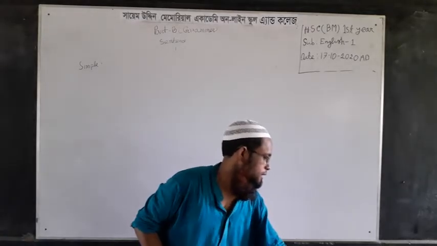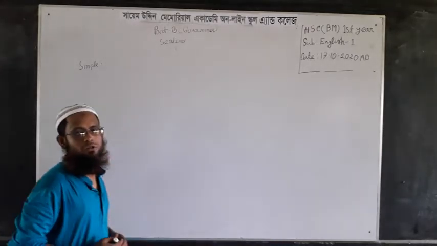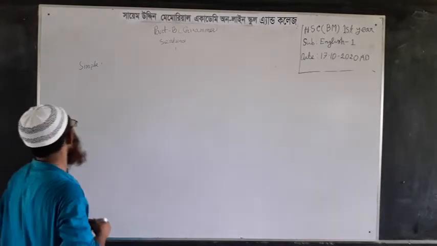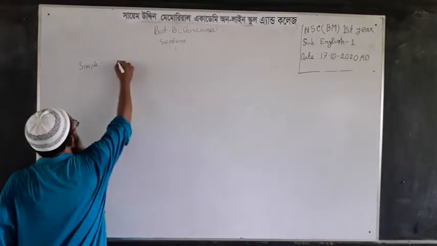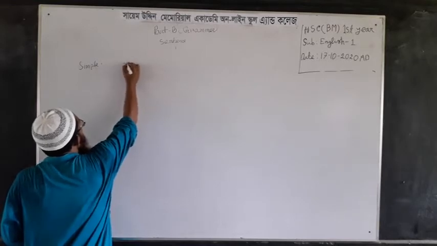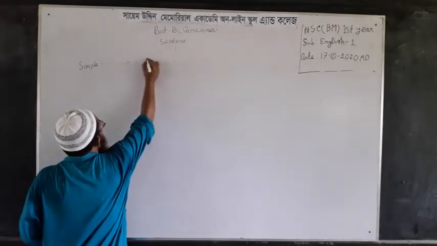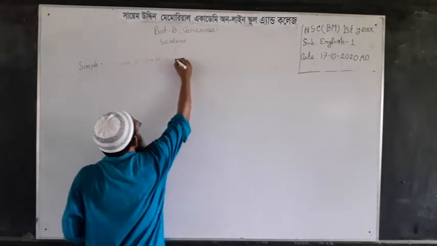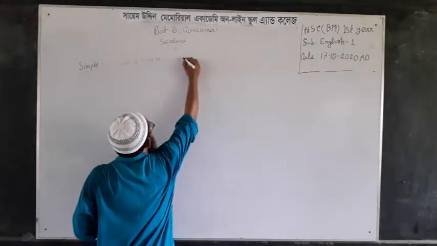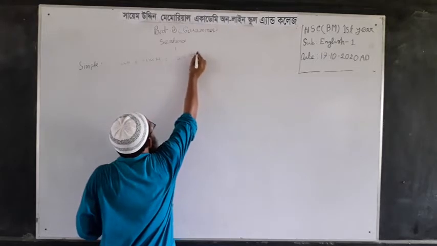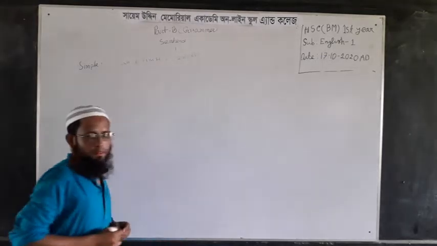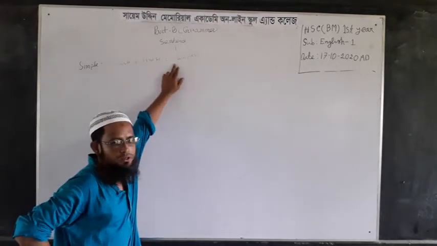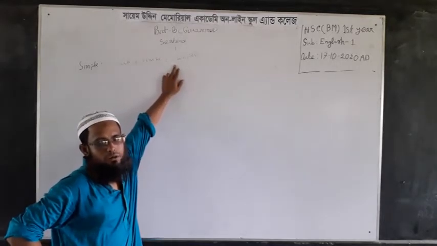I said that I will introduce you to the structure of simple, complex, and compound sentences. A simple sentence has a simple structure: a subject, a finite verb, and the rest of the parts. Here the rest part can be an object or a complement or any phrase.